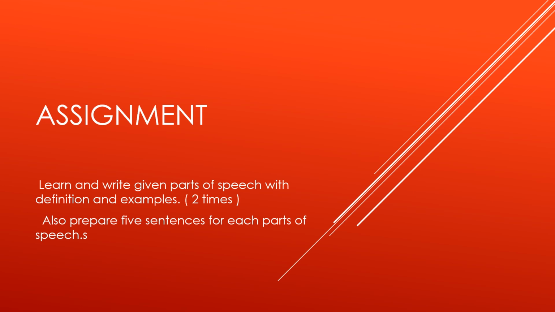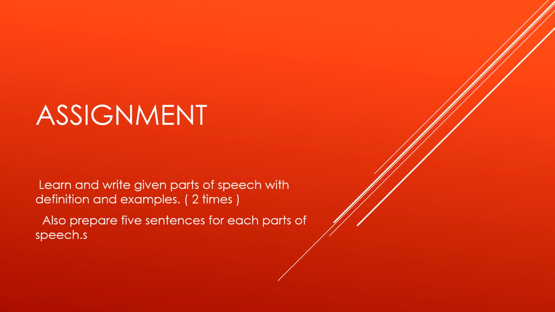Let's take the assignment. Learn and write the given parts of speech with definitions and examples. I already gave definitions with examples. You have to copy them down and write them properly in your grammar notebook. You can use other examples, otherwise the same examples. Write 2 times properly. Next, prepare 5 sentences for each part of speech.